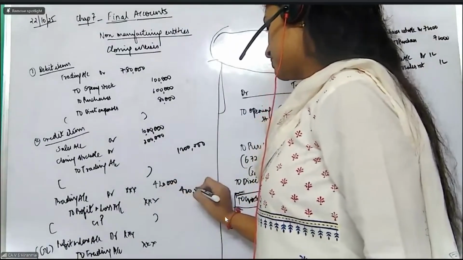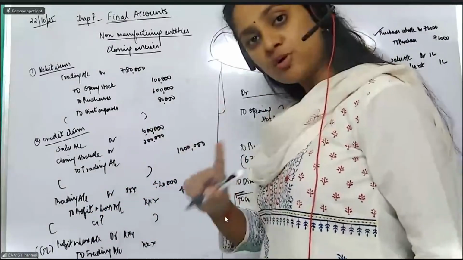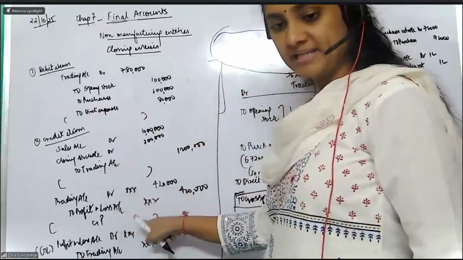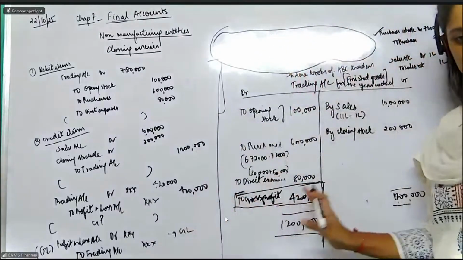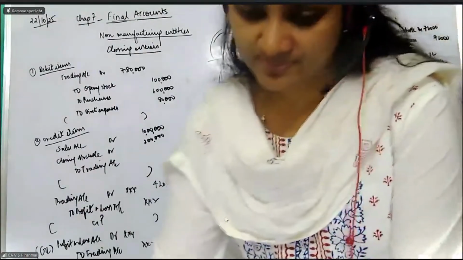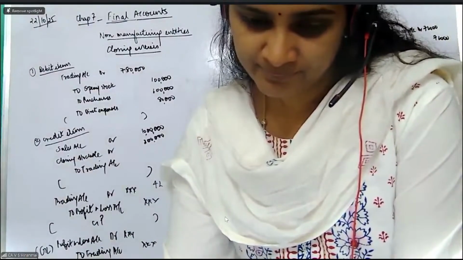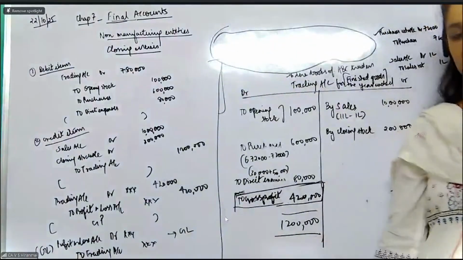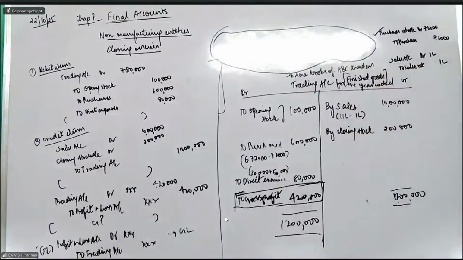If you see in your textbook, my dear students, here it will be written trading account debit to gross profit to P&L account. Two entries will be there. I have combined and written it in one entry. This is also correct only. So this will come when there is gross loss. In this question, there is no gross loss. Clear, everybody? Do you people have a doubt with this particular question? Anybody has any doubt with this question? So this is how you prepare a trading account and you prepare the closing entries. That's all, as simple as that.